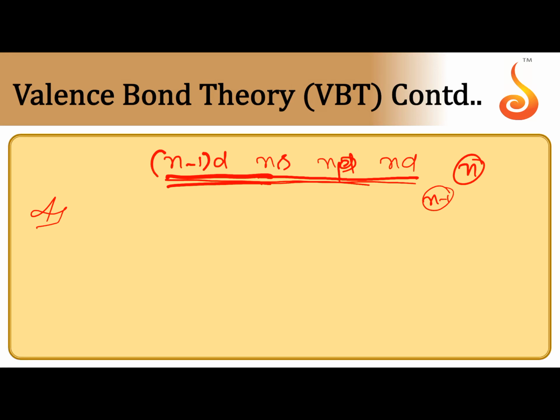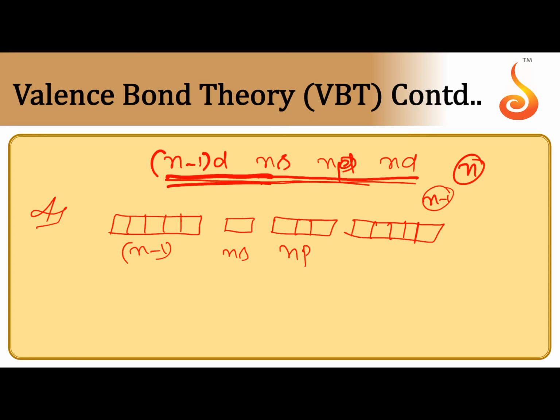If the coordination number is 4, the central metal atom has to provide 4 empty orbitals. Suppose this is the n minus 1 d sub shell, ns, np sub shell, and this is nd. If the approaching ligand is a strong field ligand, forcible pairing takes place in the n minus 1 d sub shell, then the inner d orbital is involved.